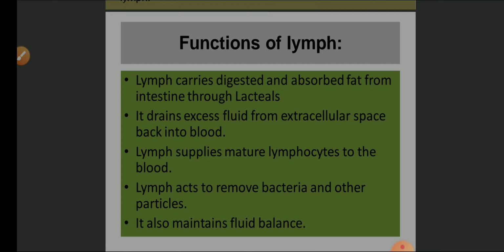Lymph carries digested and absorbed fat from the intestine through lacteals. It drains excess fluid from extracellular fluid space back into the blood. Lymph supplies mature lymphocytes to blood so that it can fight against bacteria and microorganisms. Lymph acts to remove bacteria and other particles, and it also maintains fluid balance. So the volume of the blood is maintained with the help of lymph as well.